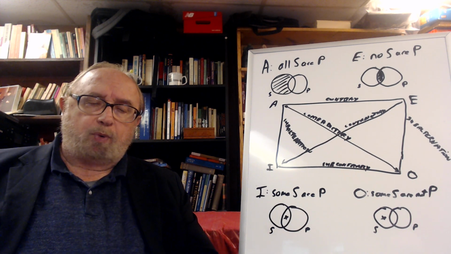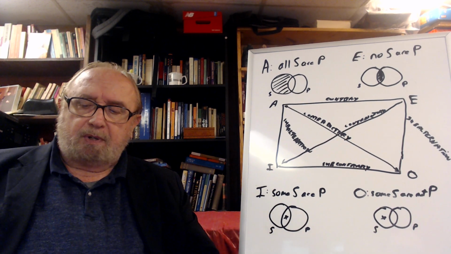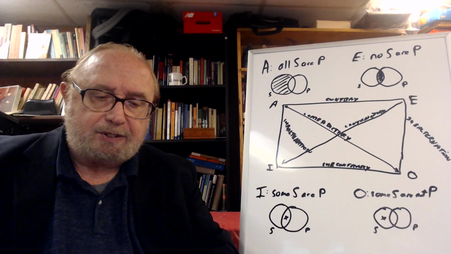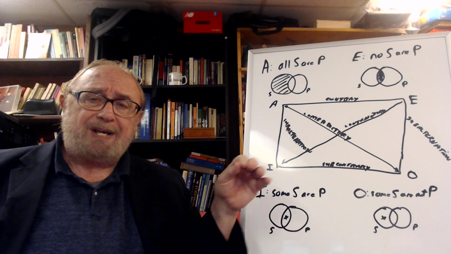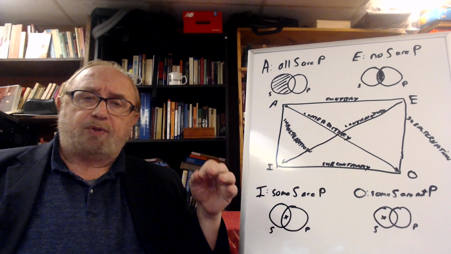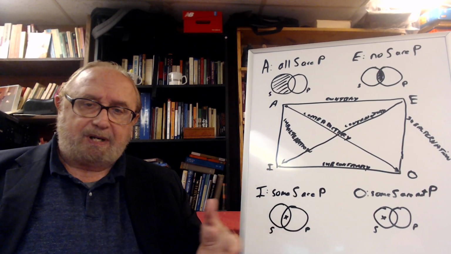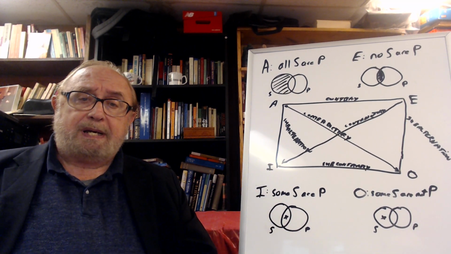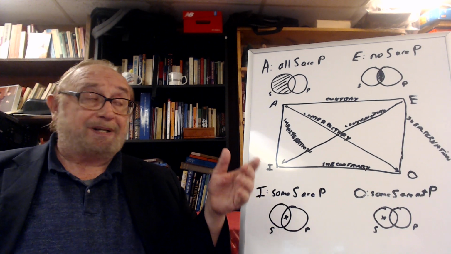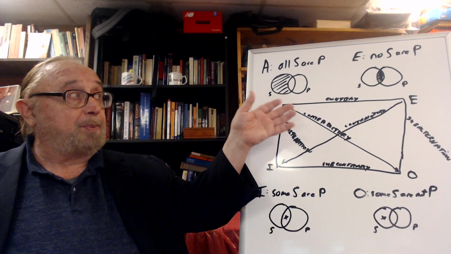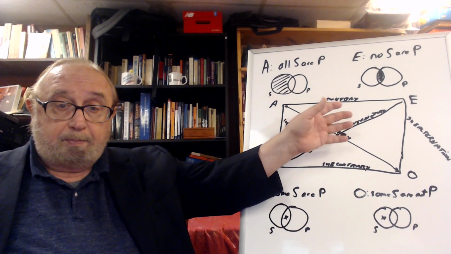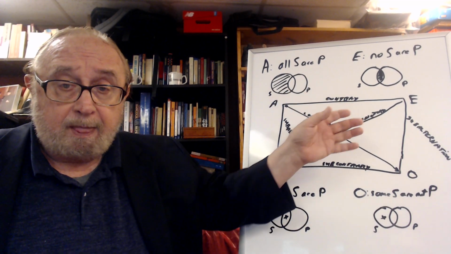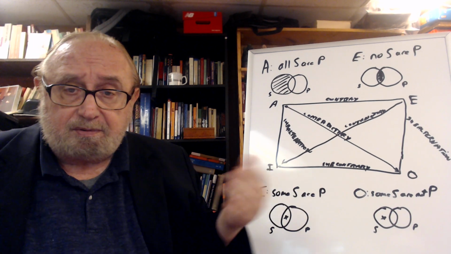For whatever variety of reasons, modern logicians say that in this square of opposition, these statements do not necessarily refer to things which are existentially real. They don't have existence. So from a modern perspective, you could make the statement all S are P and no S are P, and they're not necessarily contradictory to one another.